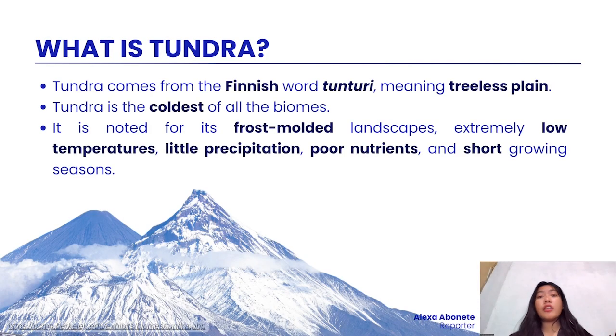Before we go on to the different unique characteristics and features of the Biome Tundra, we will be discussing first what tundra is. Tundra comes from the Finnish word tunturi, which means treeless plain. As we go on with our discussion, we'll notice that in this biome there is a less presence of trees. Next, tundra is also considered the coldest of all the biomes, and it is noted for its frost-molded landscapes, extreme low temperatures. It also has low precipitation, poor nutrients, and short growing seasons.